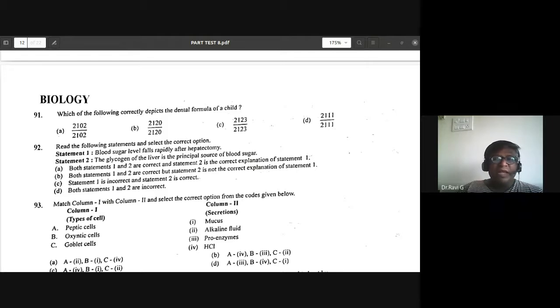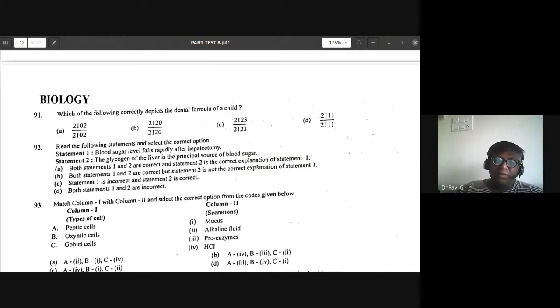Which is the correct one? Dental formula in a child. Is it A, B, C, or D? Is it 2102, or is it 2120, 2123? What is the answer for this 91st one?